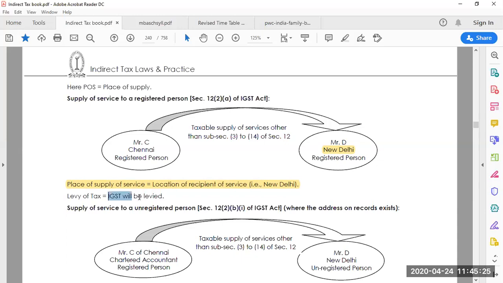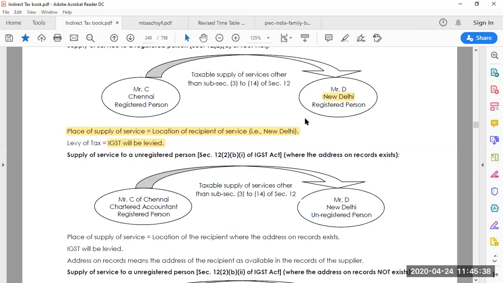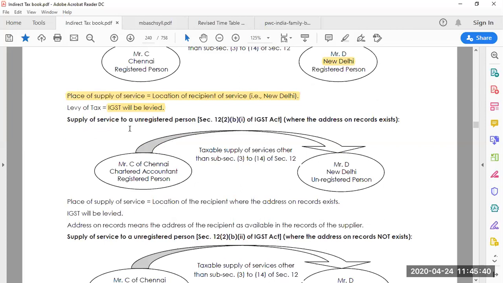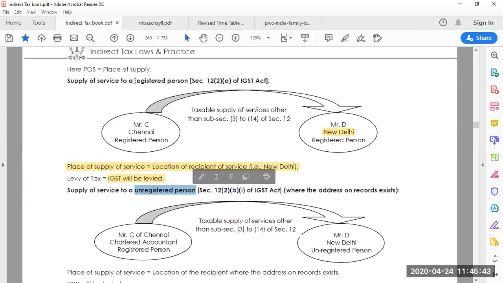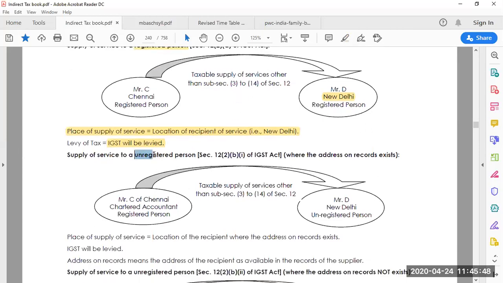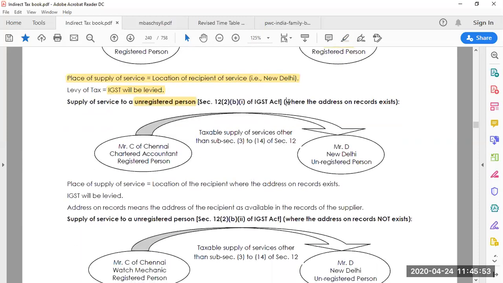And IGST is applicable because it's interstate, Chennai to Delhi. So integrated GST is levied. The levy of the tax is IGST. Next one, supply of service to an unregistered person. Now we discussed the registered person. Now the service is supplied to an unregistered person, but this is very important, where the address on record exists. So the address of the receiver is available.